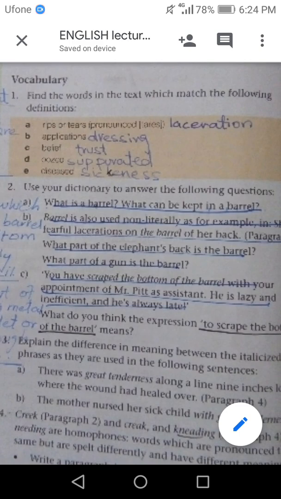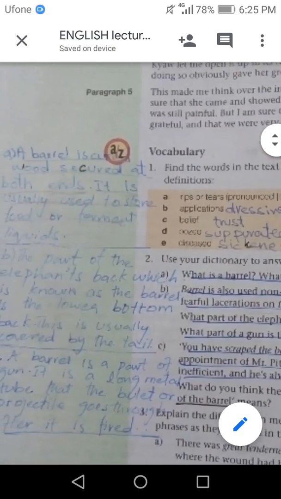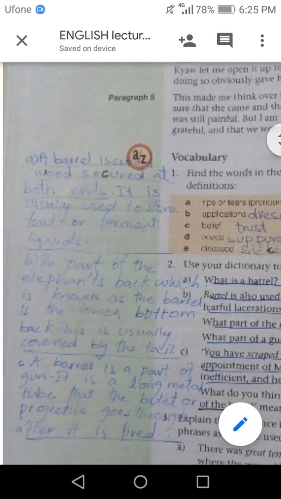Okay, barrel is a word which is used for many purposes, so you will find which kind of barrel is used in this sentence. What is a barrel? What can be kept in a barrel? Here is the answer of this question. A barrel is curved wood secured at both ends. It is usually used to store food or ferment liquids. It is one usage of barrel.